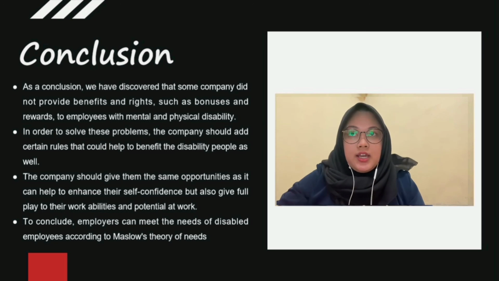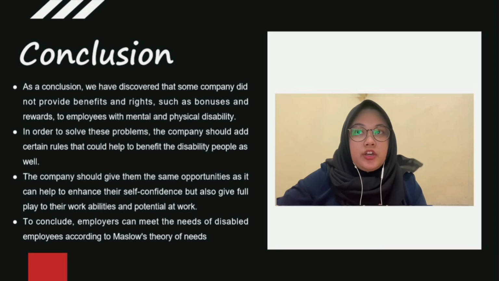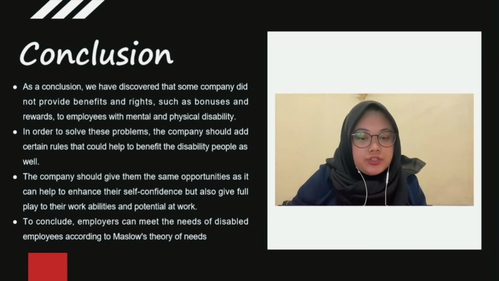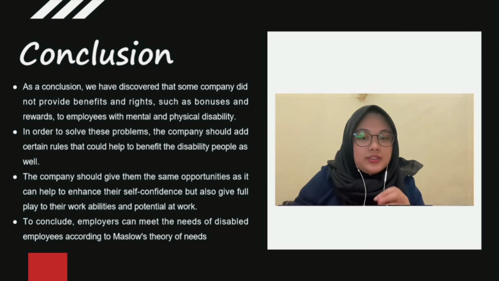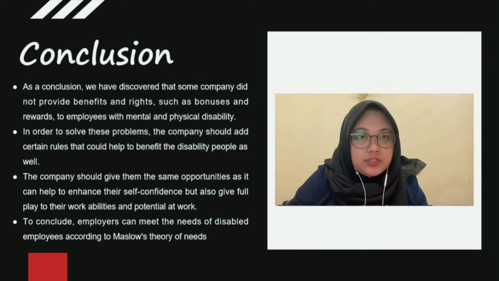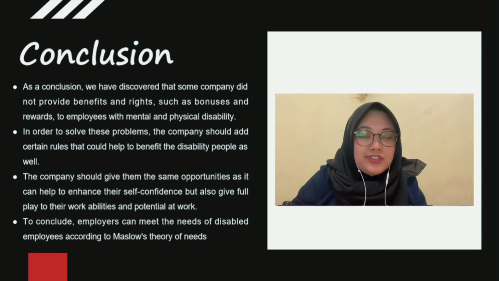As a conclusion, we have discovered that some companies do not provide benefits and rights to their employees who have a physical or mental disability. In order to solve this problem, the company should provide certain rules that acknowledge them and make the company fair to disabled people. The company should give the same opportunities so that it could enhance their self-confidence. To conclude, employers can meet the needs of disabled employees according to Maslow's theory.